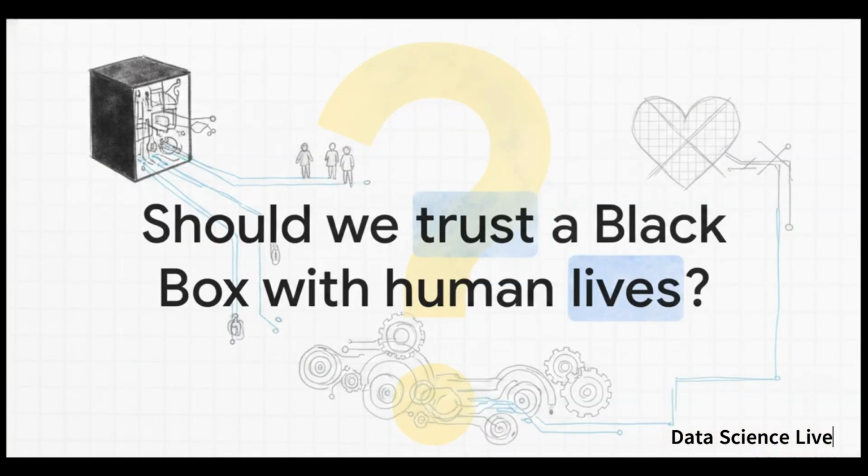So it leaves us with a pretty heavy question. If a black box algorithm is 99% accurate, but completely incapable of explaining its reasoning, should we really trust it with human lives? Is sheer mathematical accuracy ever truly enough if we can't understand the fundamental logic behind the machine's most critical decisions?